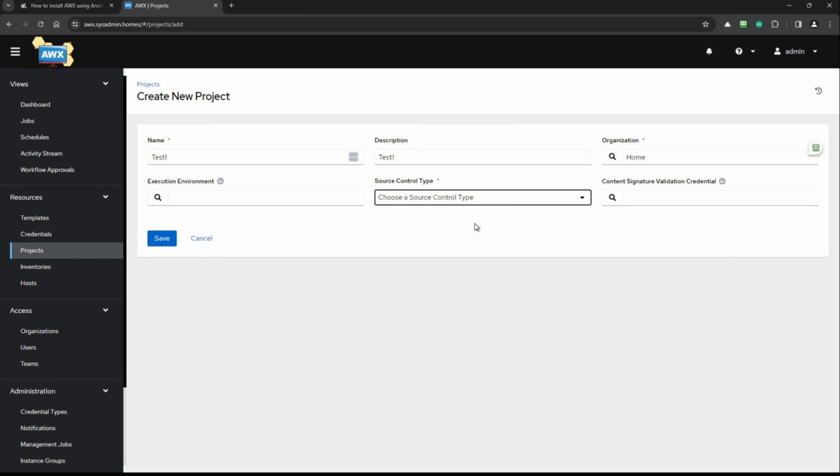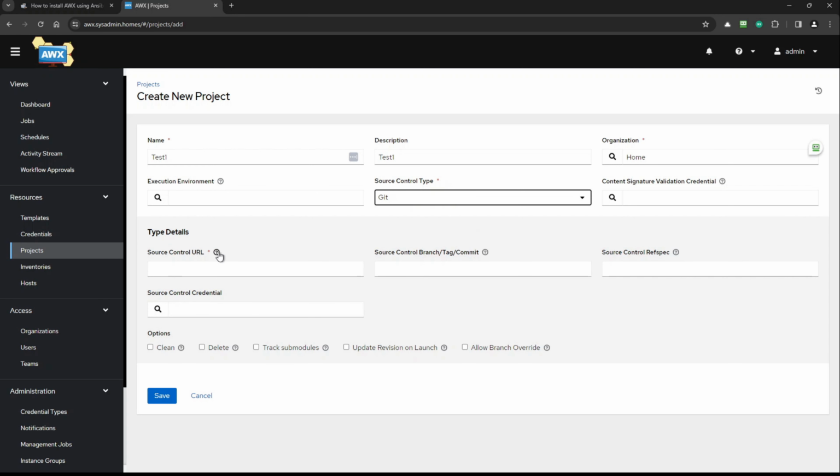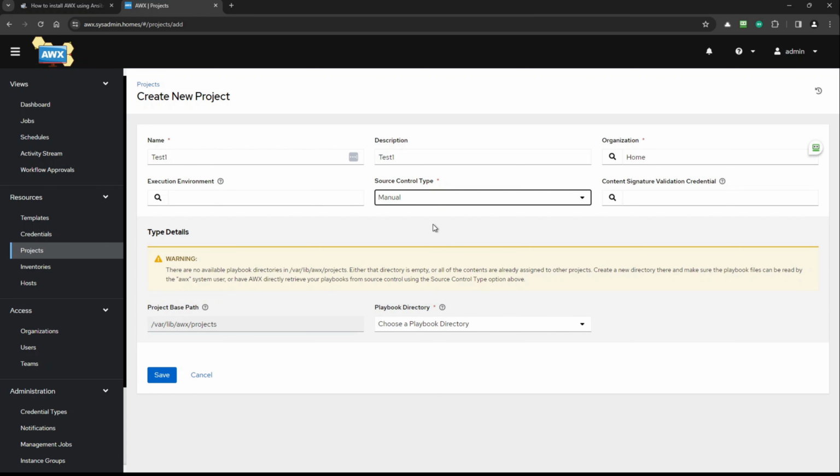And then we want to choose, you can see we have an option to choose Git, Subversion, Red Hat Insights, Remote, or Archive. Git is for Git, GitLab, GitHub, and Bitbucket, I suppose. So I think that you can just select it and enter the source control URL, it doesn't care what kind of repository it is. But if you want to store projects manually, you can see exactly this error. And the problem is that you cannot choose a playbook directory.